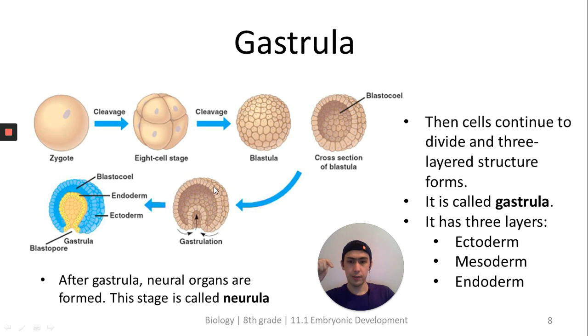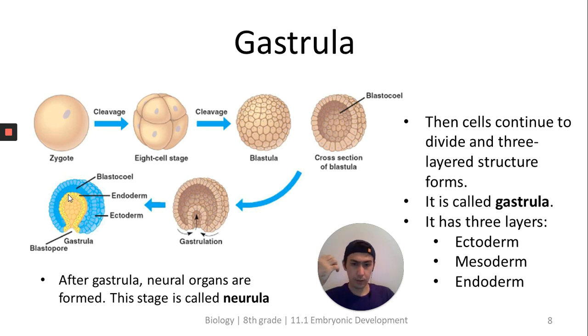So here is the blastula and it starts to fold here. Then it makes a gastrula. Here you see. The gastrula is the stage that has three layers: outer, middle, and inner. The outer layer is called the ectoderm, the middle layer is called the mesoderm, the inner layer is called the endoderm.